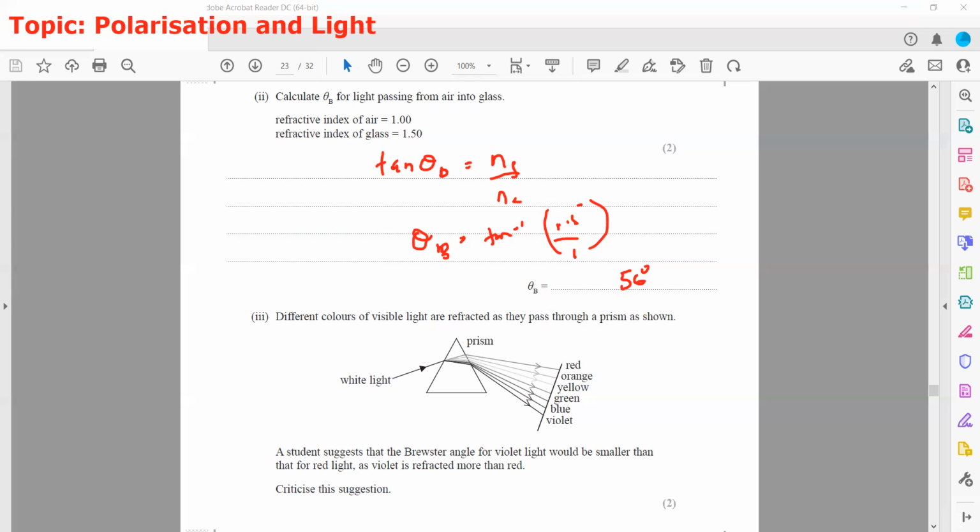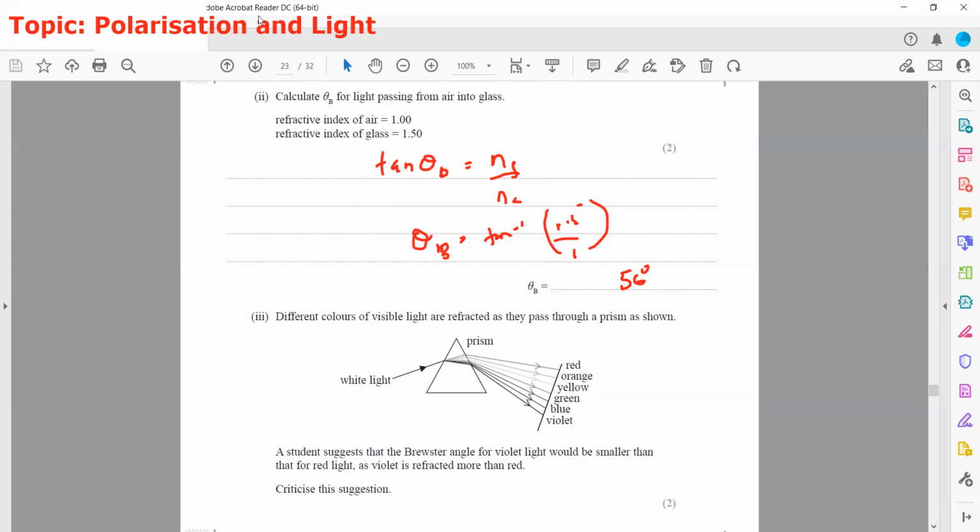Because the light which bends more, the refractive index will be higher for that. So the student suggested that the Brewster angle for violet light should be smaller.